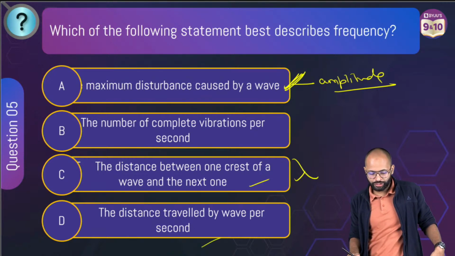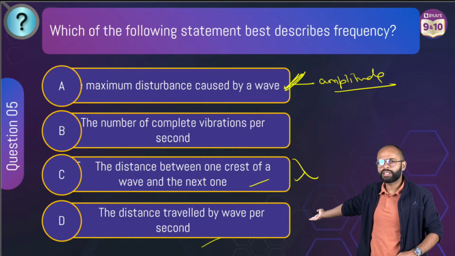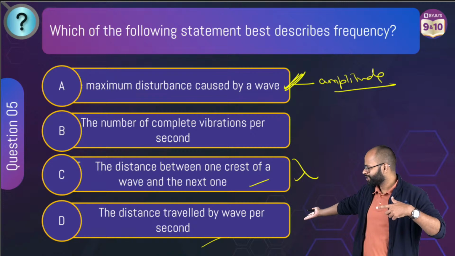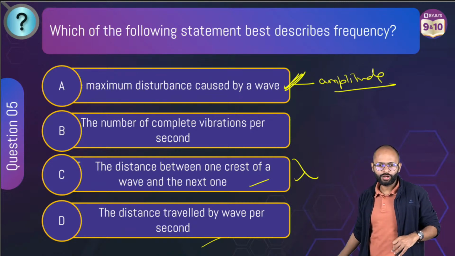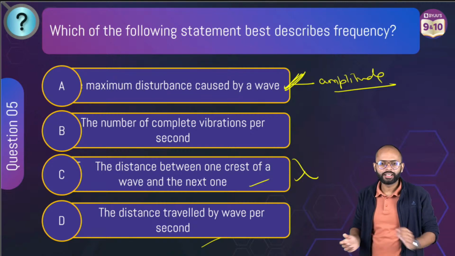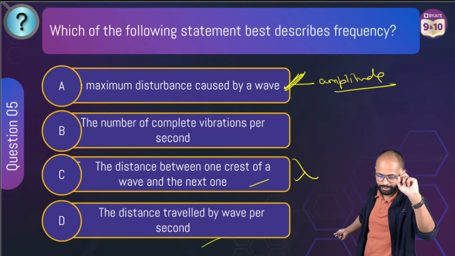Last one, distance traveled by wave per second. What is this fourth one? क्या है ये? किसकी बात हो रही है? Sir, distance traveled by a wave per second. क्या ये? What is this? क्या है ये? What is sonar? Sound navigation and ranging. Sound will go down and come back. Last wala is what? Think, time period. No.